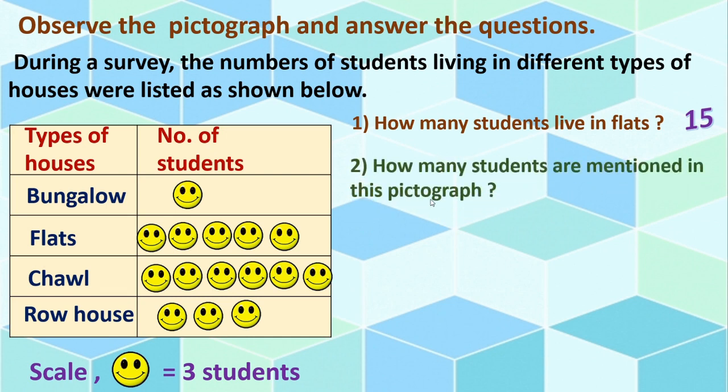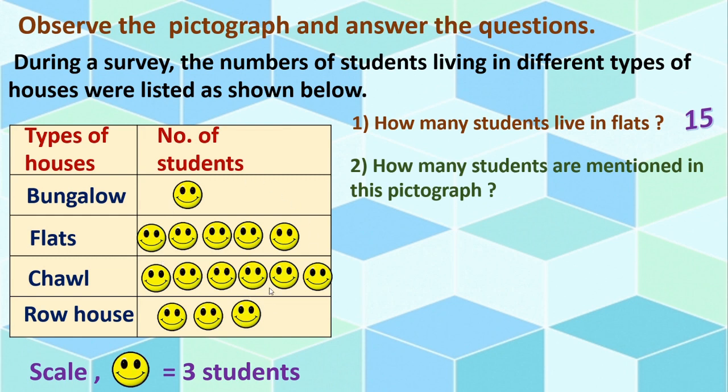Second, how many students are mentioned in this pictograph? Come on, tell me now. What to count? How many students? Means we have to go for total number of students. First we will count the smileys. Here 1, 2, 3, 4, 5, 6, 7, 8, 9, 10, 11, 12, 13, 14, 15.